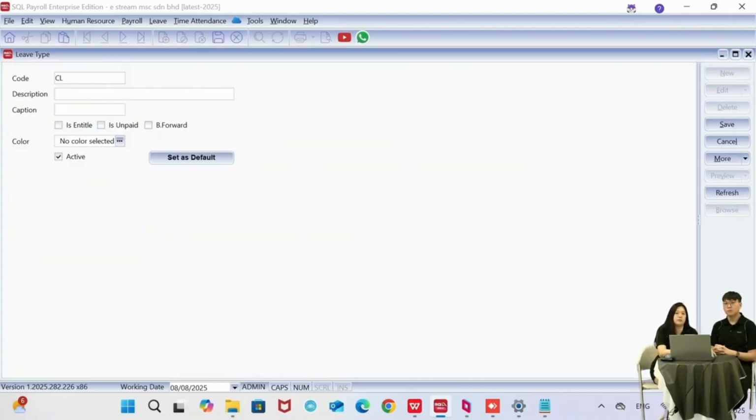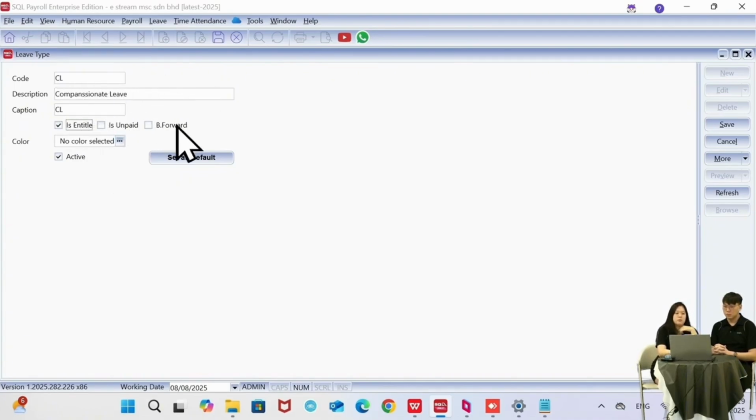Let's say we have a compassionate leave. So I can just put in compassionate. Okay, the caption is just a short form for it. And then you have 3 buttons over here. If let's say it's entitled, meaning the system can calculate for you. First year you get how many days, second year how many days, and then so on. For compassionate leave, let's say you're entitled to 2 days per year. So I can just click on is entitled. And then the second button is unpaid, meaning if you have taken this leave, the company will deduct your salary. So if you click this one, you have applied for compassionate, then the system will deduct your salary for it.